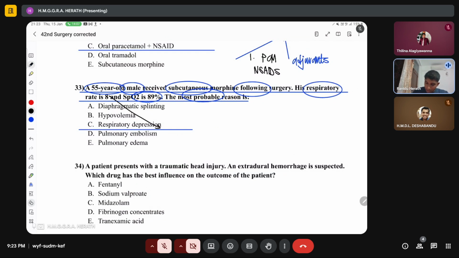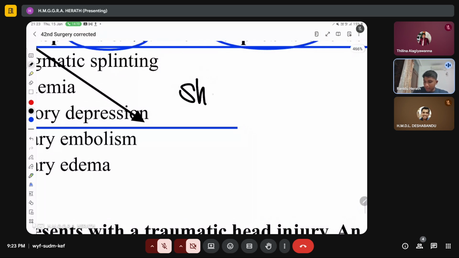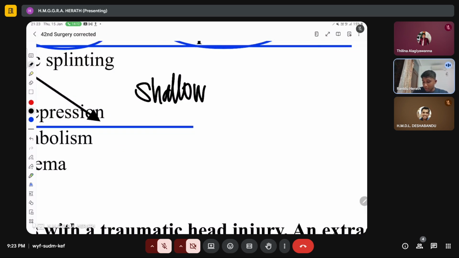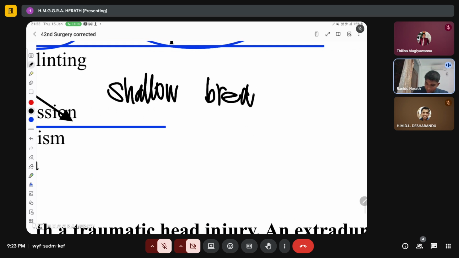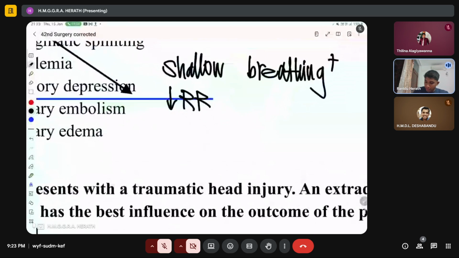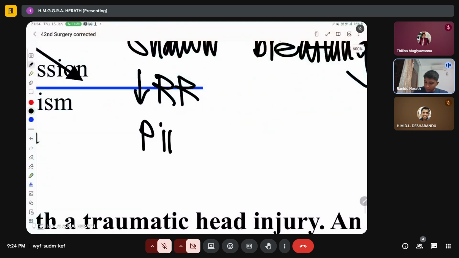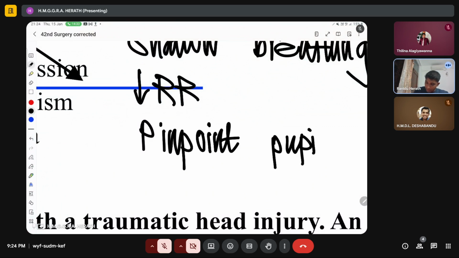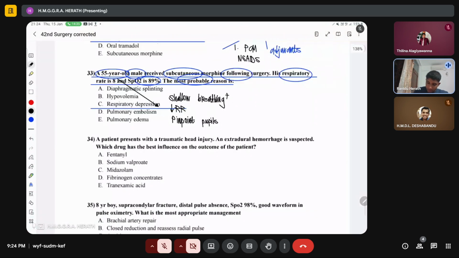They will have shallow breathing and reduced respiratory rate when they get opioid toxicity. Apart from this, you can also get pinpoint pupils in opioid toxicity. Okay, so this is a phenomenon of opioid poisoning, and the treatment for this is IV naltrexone or naloxone, right?